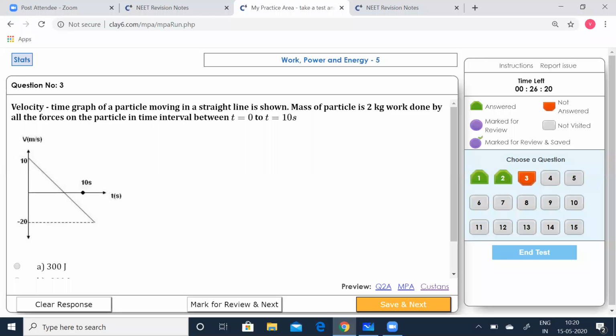Velocity time graph of a particle moving in a straight line is shown. Mass of the particle is 2 kilogram. Work done by all the forces on the particle in time interval between t is equal to 0 to t is equal to 10 seconds. The diagram is given. This is the velocity time graph which is given. Now let's quickly solve that.